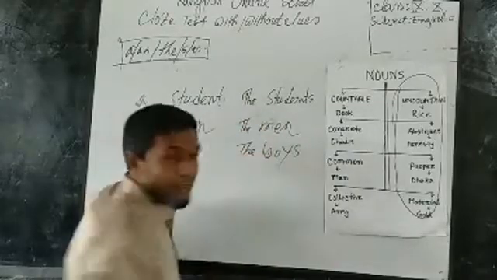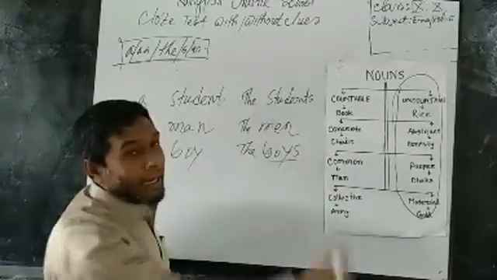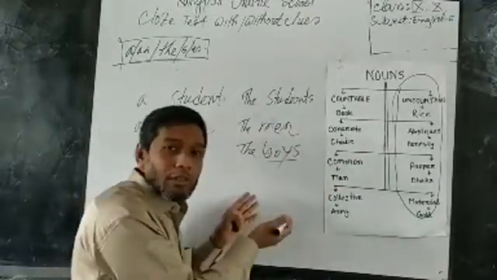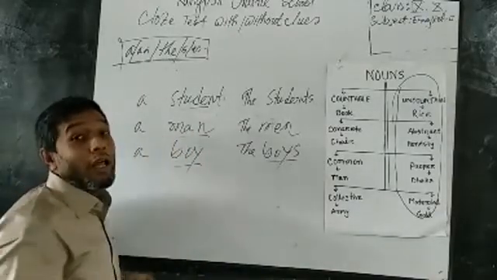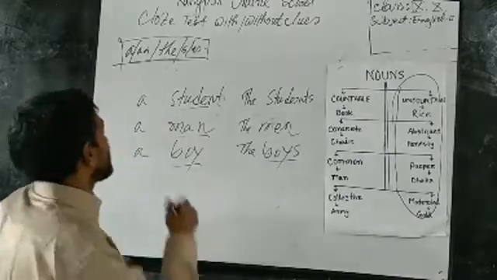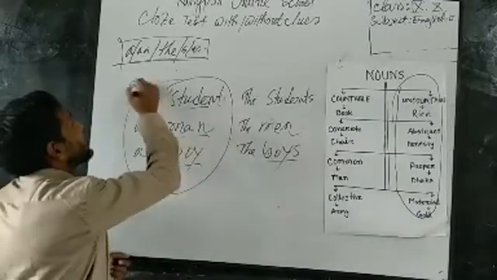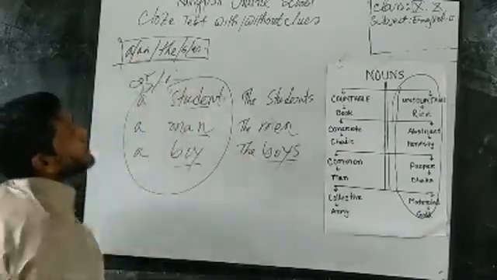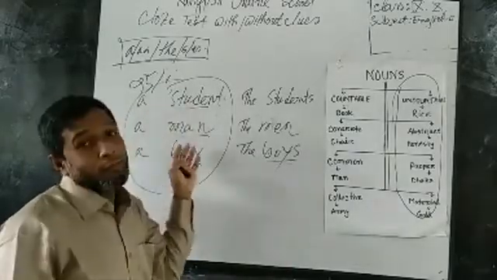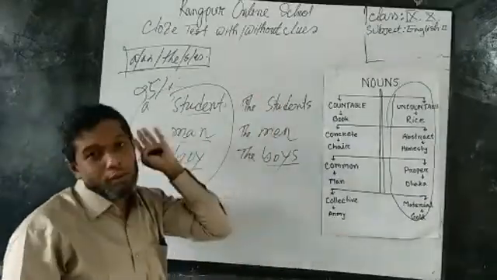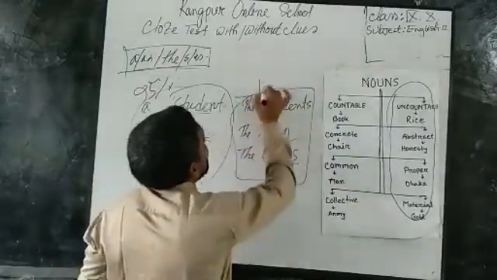So this technique will help you. When I go into the context, if I see the nouns are in a plural form, then I can use the. And if I see the nouns are in a singular form, then I can use a or an. But dear students, this formula has some exceptions. This time I want to tell you, this is 95% true, but you cannot always use a or an before a singular common noun, right? But if they are plural, this is 100%.